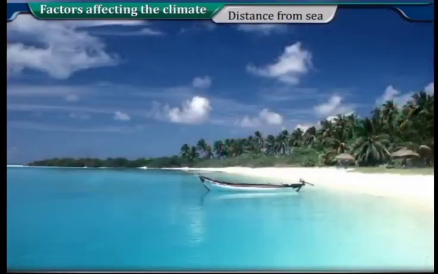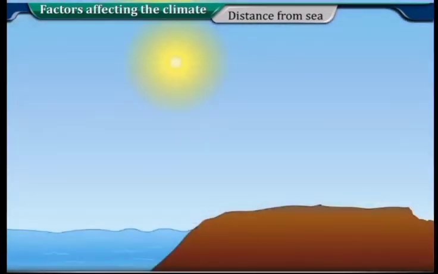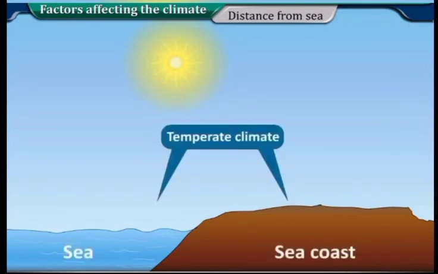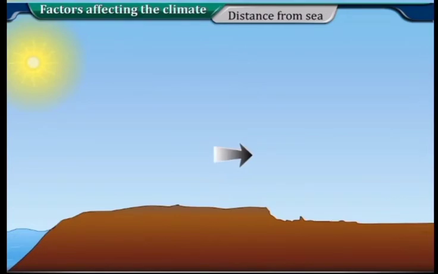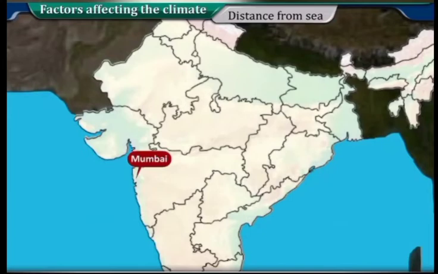Distance from sea. The distance of landmass from sea is another important factor affecting the climate. Water and land have different capacity to conserve and release the solar heat. As a result, coastal regions experience temperate climate, while the climate becomes continental in the interior places away from seacoast. The climate of Mumbai in India is temperate as it is near the seacoast, while it is continental at Nagpur or Delhi as these places are far away from sea.